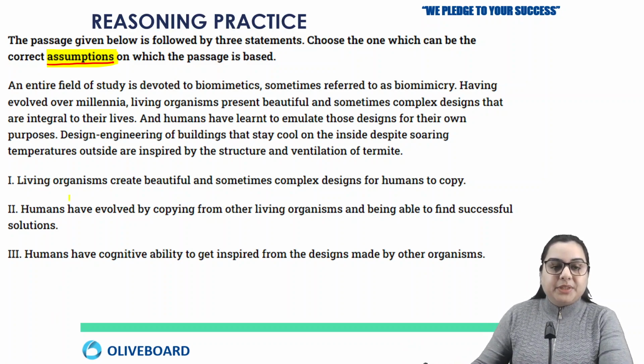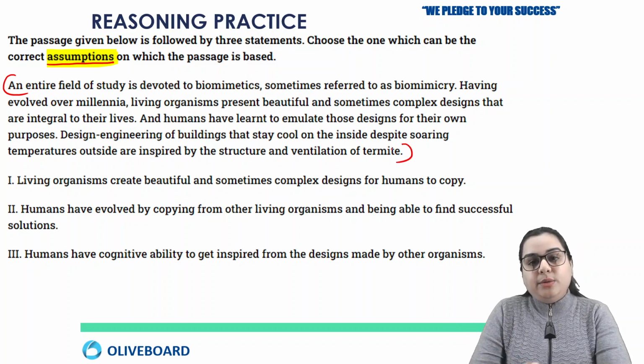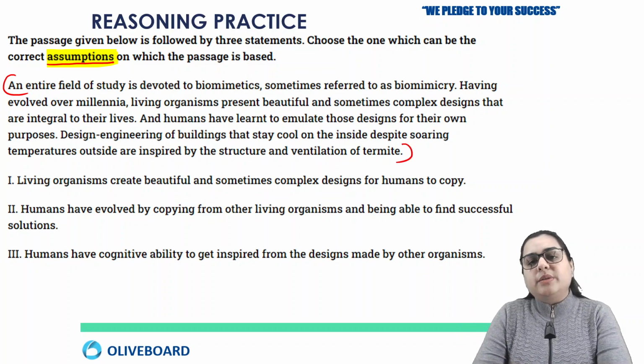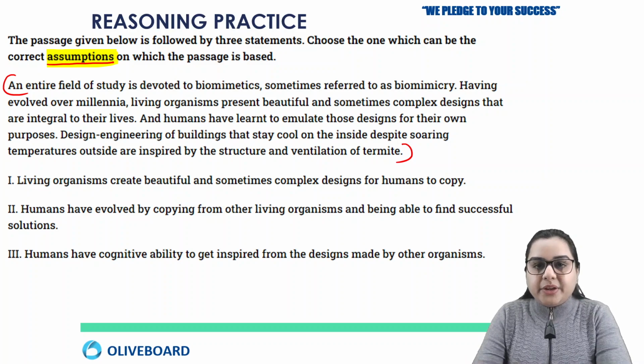So I'll have to read the whole paragraph and understand it. Ideally, whenever you solve any question of critical reasoning, whether it is assumption, conclusion, course of action, cause and effect or argument, be very clear that you should solve it like a balanced person, because these questions are solved just with your opinion, and opinion varies from person to person.